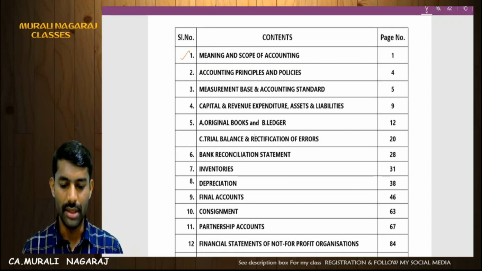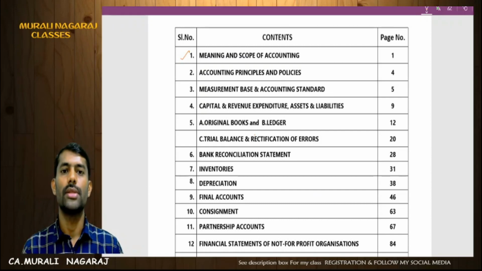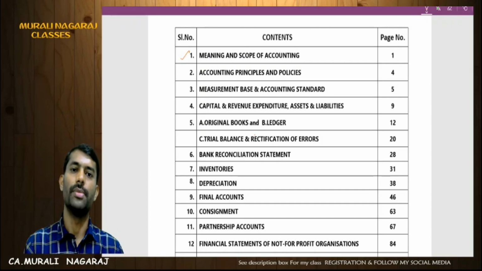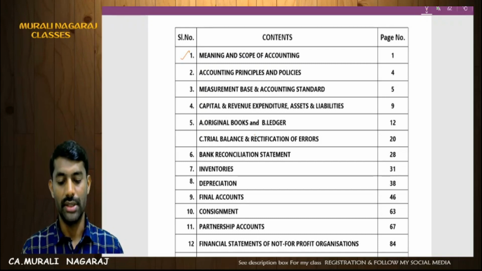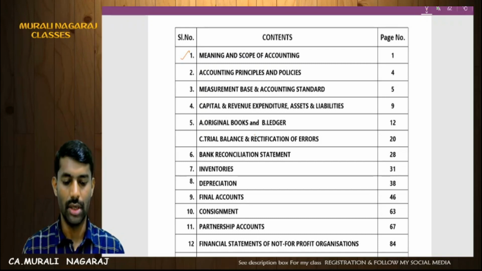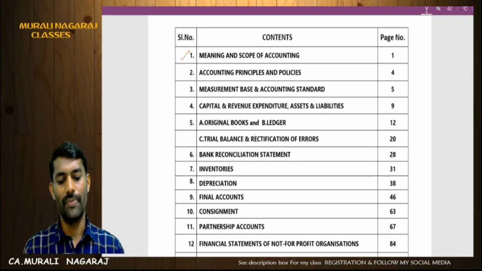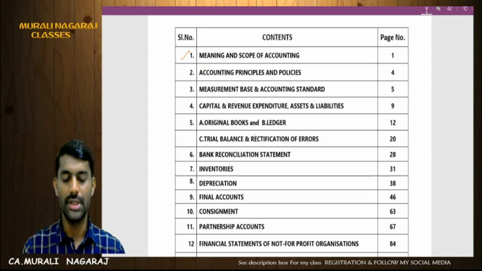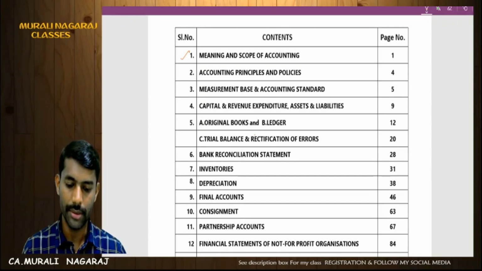Next, unit number 3, Measurement Base and Accounting Standards. In this, we have the 5 measurement bases: historical cost, present value, replacement cost, realizable value, etc. Just focus on theoretical questions on those. On accounting standards, they won't ask in detail, but you have to focus on the application of Ind AS: how many Ind AS there are, and for whom Ind AS is applicable. That area is in your syllabus, so have a focus on it.